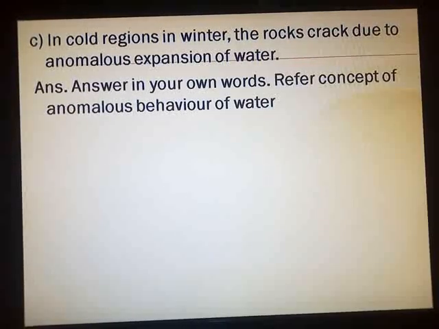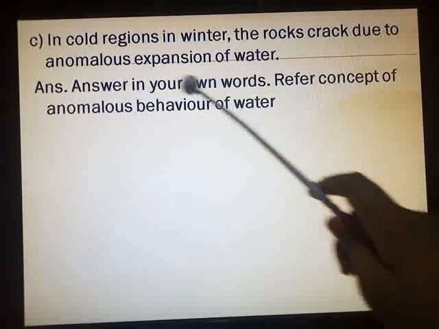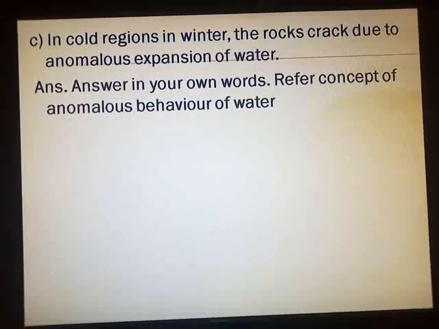So what happens, the water which is present in the crevices of the rocks goes on expanding, and as there is no room for further expansion, you will find that the rocks crack. So that phenomenon you are going to link with the concept of anomalous behavior of water and try to write in your own words. So here we complete question number 6. Now we move to question number 7.